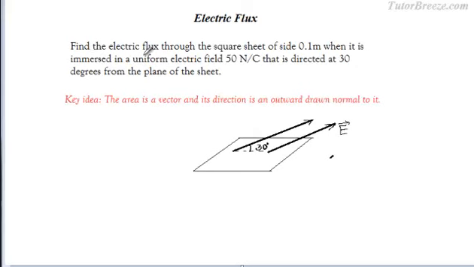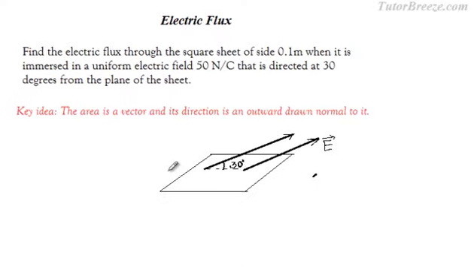We want to find the electric flux through this square sheet of side 0.1 meter each, when it is immersed in a uniform electric field of 50 Newton per Coulomb, that is directed at 30 degrees from the plane of the sheet. Let's see what is the formula that we will use.